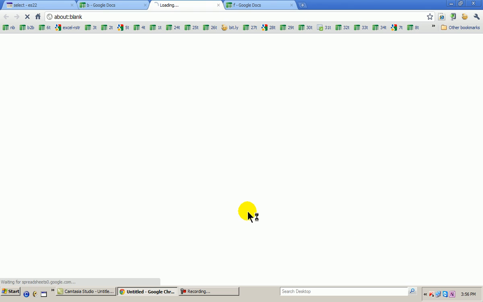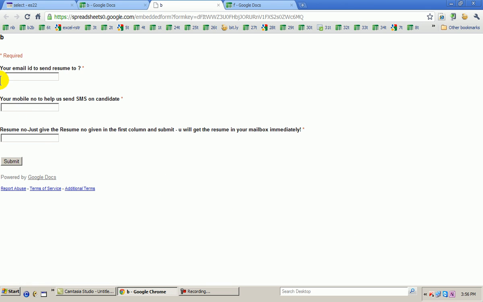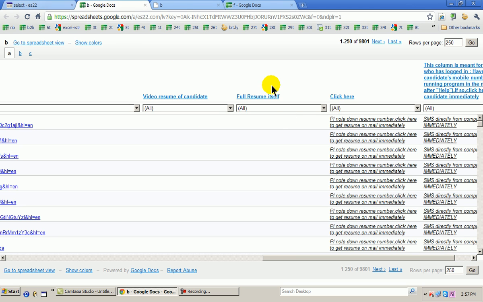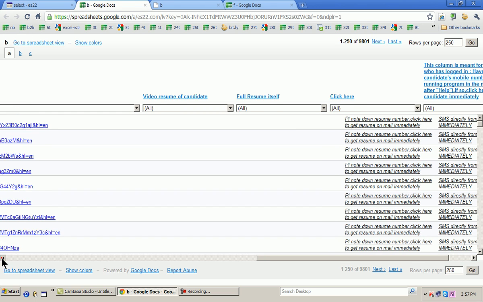If I click here, it takes me to a particular place where I, as a recruiter, just need to put my email address, my mobile number, and the resume number which I want, and submit it. Once I submit it, there are three things which happen automatically. As a recruiter, I have shown interest in the candidate. An SMS as well as a mail goes to the candidate saying that, hey, this recruiter has viewed your profile, he wants you. An SMS and an email come to me at elakshya saying that this recruiter wants to get in touch with this candidate. The recruiter himself gets a mail as well as an SMS with the entire resume. This particular resume link which you saw here is emailed to the recruiter.